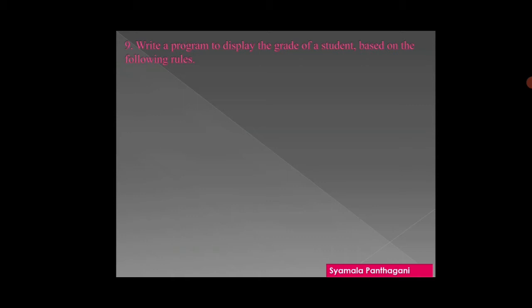Before going to write, take your pen, notebook, and write neatly. The ninth program is: write a program to display the grade of a student based on the following rules. What are those rules?